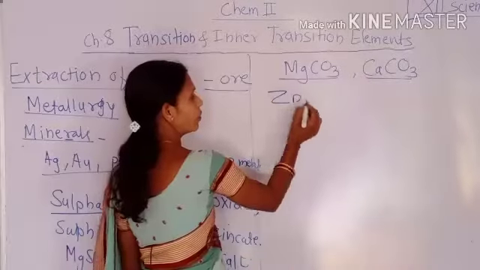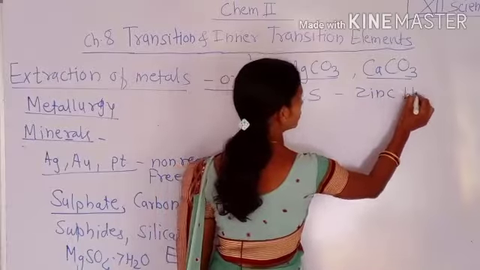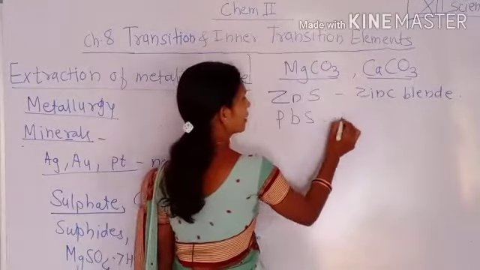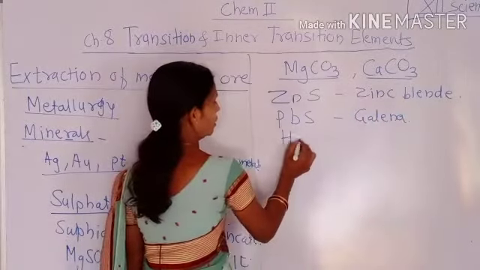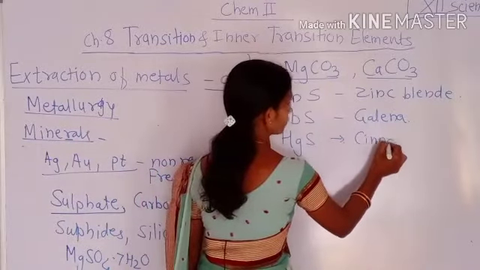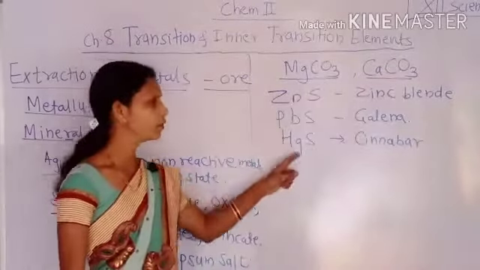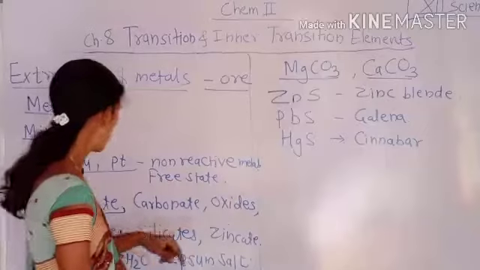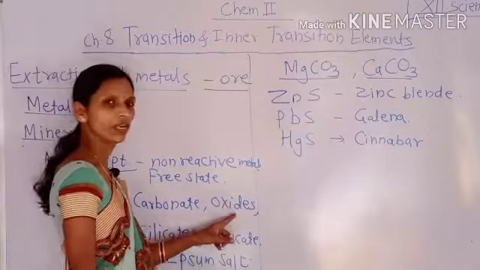Then the sulfide form, that is ZnS, which is known as zinc blende, PbS, that is galena, or HgS, which is known as cinnabar. These are the sulfide ores or sulfide mineral salts of the elements found in nature. Similarly, they are found in the form of silicates, zincates as well as oxides.